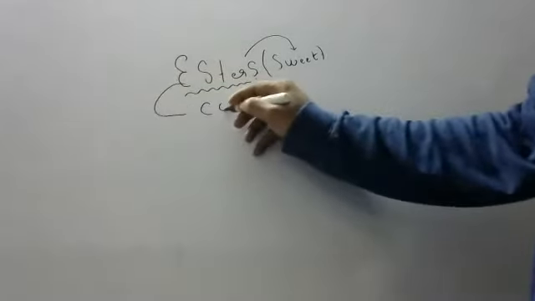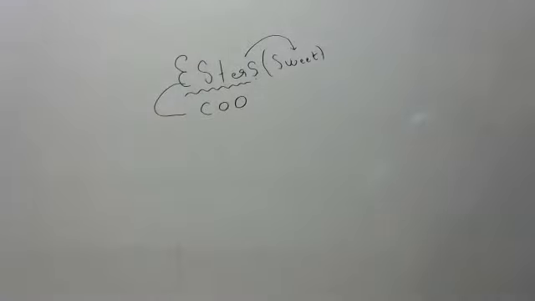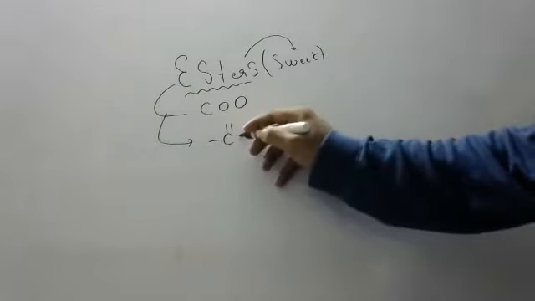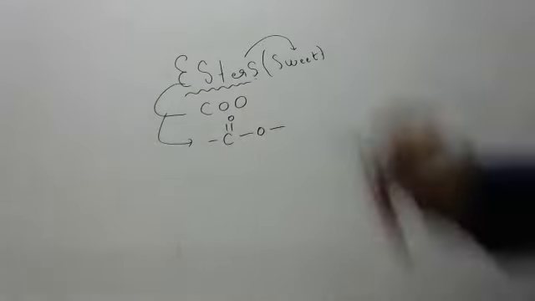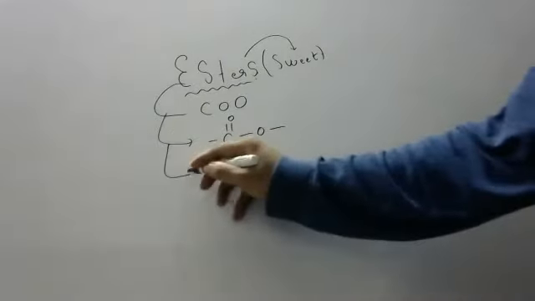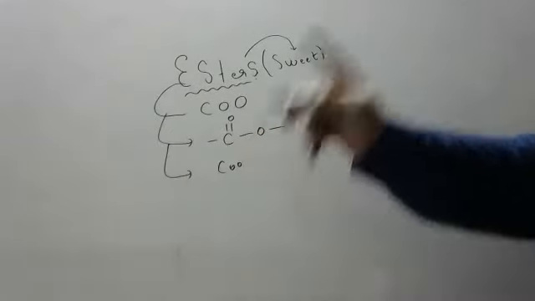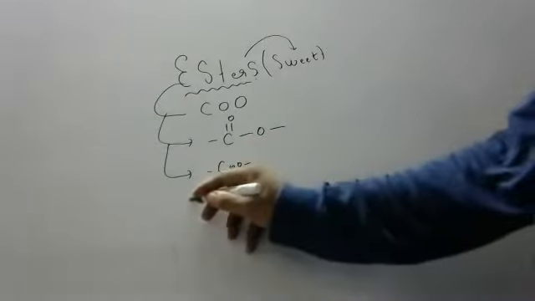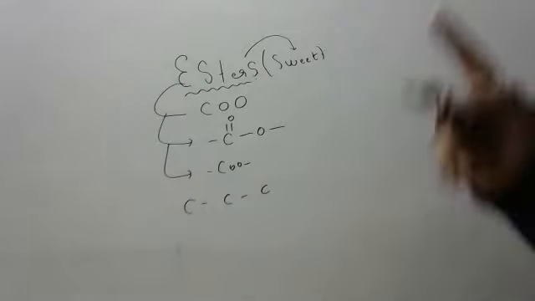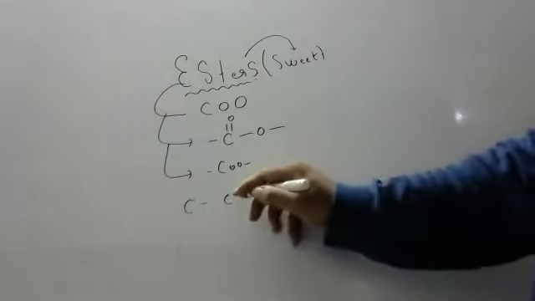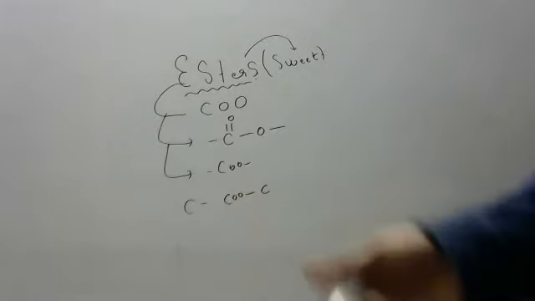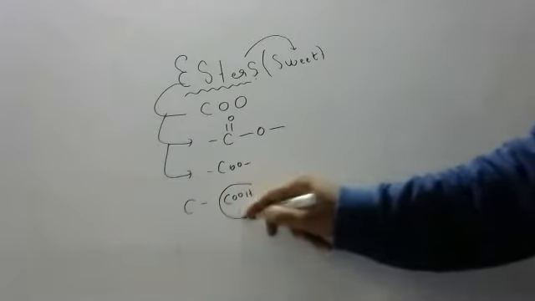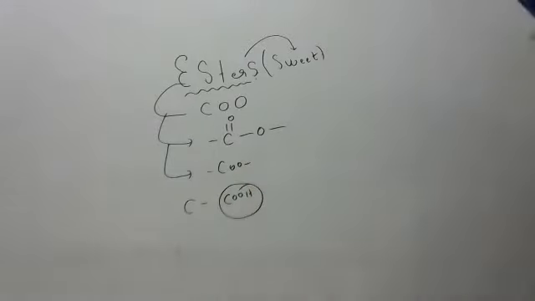COO is the functional group of esters. How are they represented? They are represented like this: one, two, three, four. And remember, children, what is the specialty of COO? Like how a ketone should come in the middle, in the same way an ester also should come in the middle. Always a chain is there. If a chain is there, COO should come in the middle only. You will get a doubt, sir, what happens if it comes in the corner? Nothing will happen. It will become carboxylic acid.